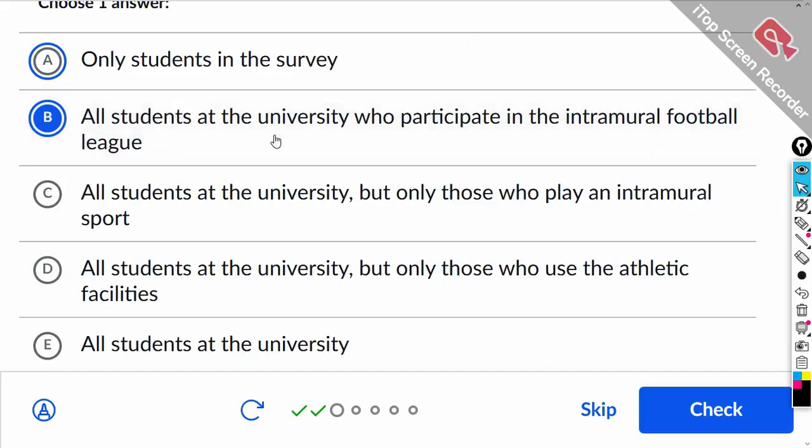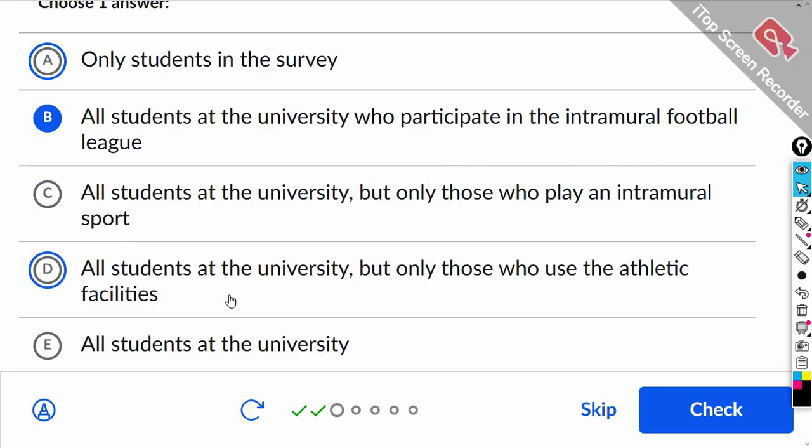Answer B, all students who participate in the intramural football league. All right, only the survey? No, the survey can be extended. And C, all students at the university, but only those who play an intramural sport. No, not a sport, has to be the football league.